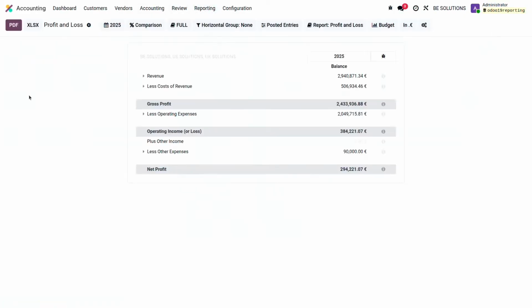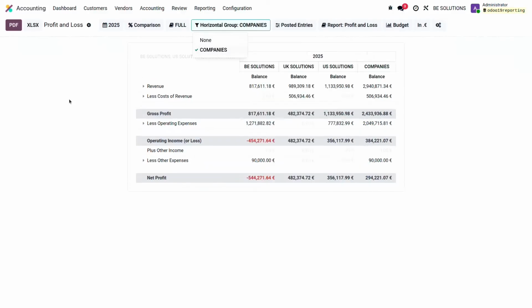So if I come back on my P&L, you will see that now, just by switching the horizontal group there from defined as none to companies, in one click, I can see my P&L split by company. And that's really convenient to be able to compare which company is the best.